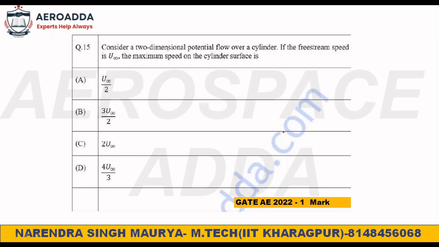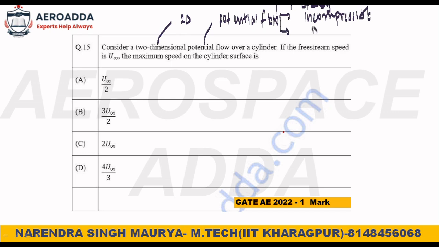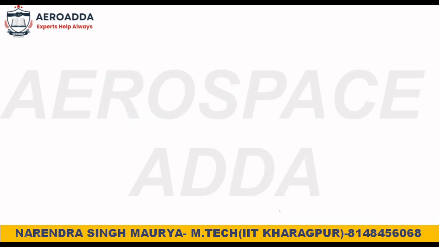The question is, consider two-dimensional potential flow. I told you potential flow means steady, incompressible and aerodynamic. This was the GATE 2022 problem.